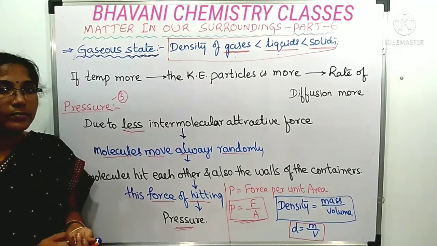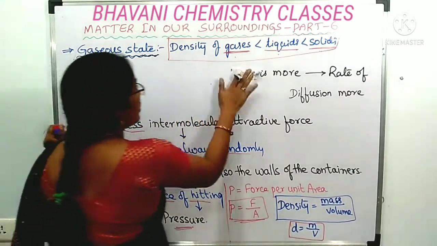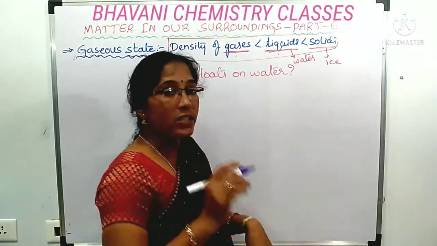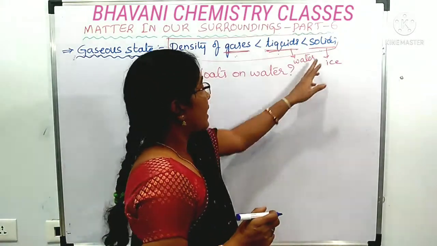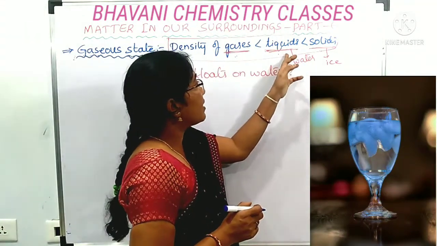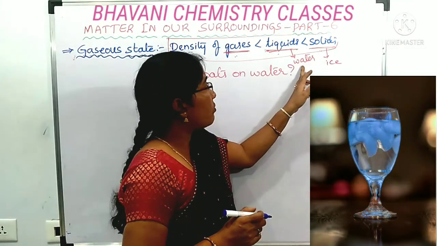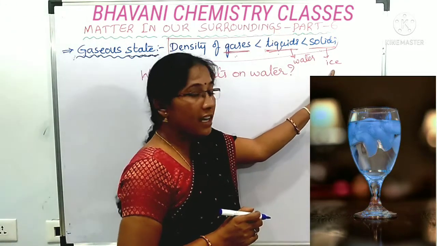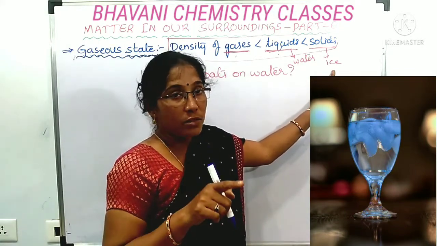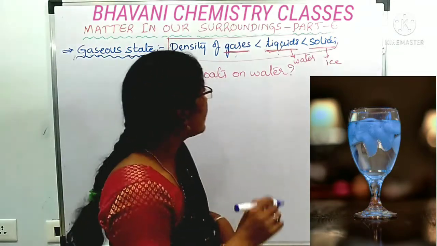Yes, now related to this density, one question will be there for you for competitive exams, that I will tell you. That is, why does ice float on water? See, ice is the solid, water is the liquid. Generally, the density of liquids is less than that of solids. Means the density of water should be less than the density of ice, then the ice should sink in the water. But in contrast to that, the ice is floating on the water. Why?